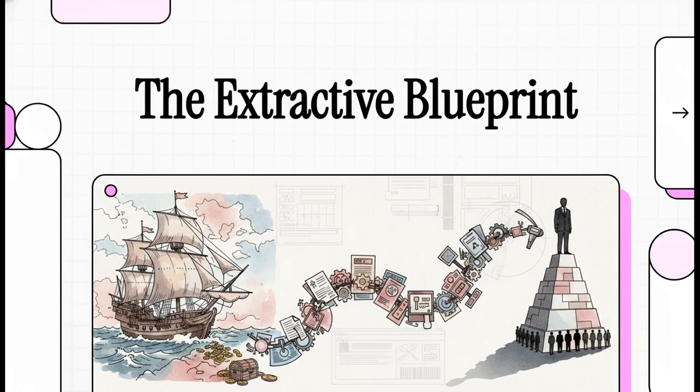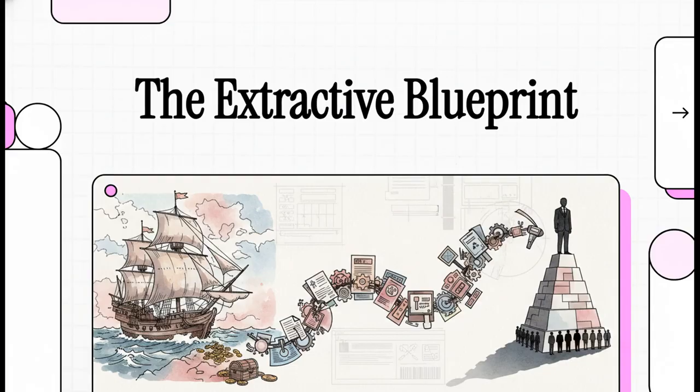Welcome to The Explainer. I am so excited to have you with us today, because honestly, we are embarking on a truly fascinating journey together. We're going to trace what you might call the blueprint of exploitation. We'll be looking at how this massive, globe-spanning extractive machinery, engineered by 15th century colonial empires, didn't just vanish when those empires fell. No, it evolved. We'll see exactly how it morphed into the domestic tax systems and elite structures that quietly but very firmly govern modern states today.